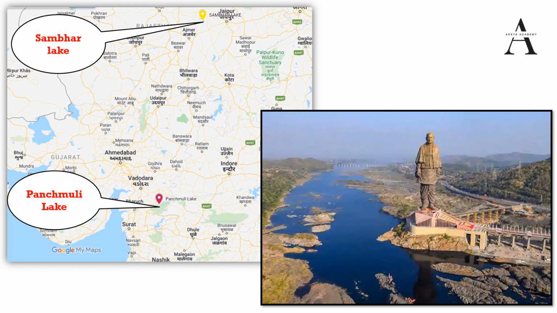It was in news because a large number of crocodiles were there in this lake, and they were a threat for the tourists or the visitors because they used to do boating in it. So in order to promote tourism, as many as 194 crocodiles have been moved from this lake, which is near the Statue of Unity, and in the past 2 years they have been relocated for the safety of the tourists who come to enjoy the boating there. So that is the importance, and in this context we have Panchmuli Lake. It was in news. So it's the Statue of Unity and tourism.